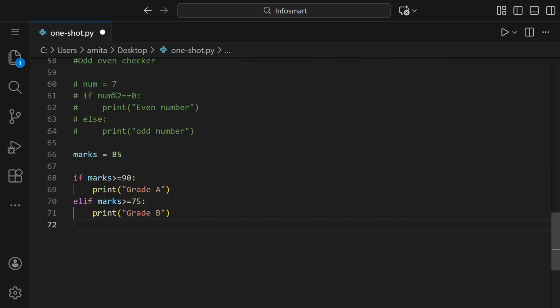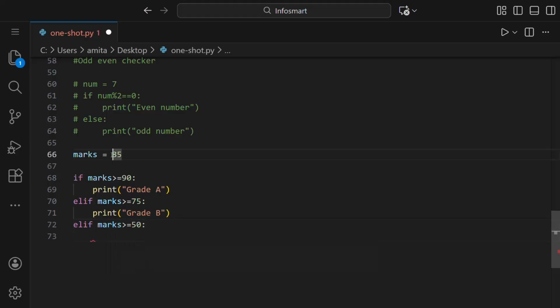Now we want one more condition: if it's greater than or equal to 50, then it prints grade C. For that, what will we do? We can put another elif. We can put as many elif as we want. So here we write marks is greater than or equal to 50.